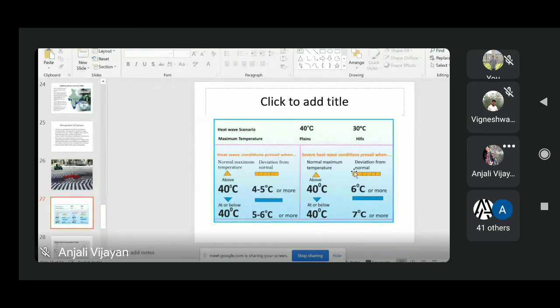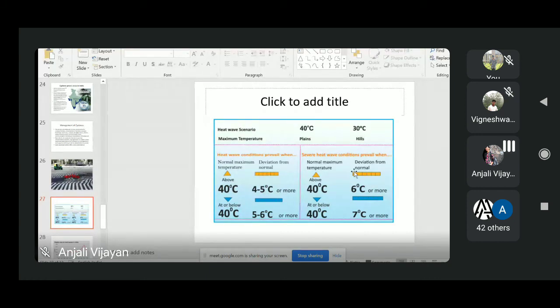As I said, we cannot simply fix a general maximum temperature for a heat wave because it will be different for different places. The maximum temperature for a heat wave is different for plain area and hilly area.